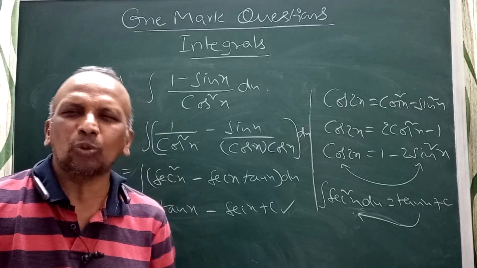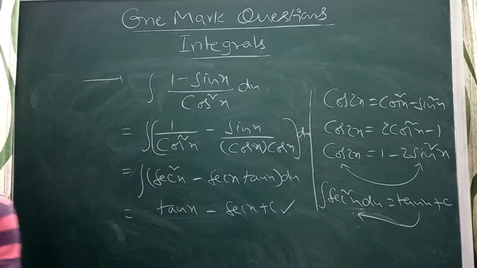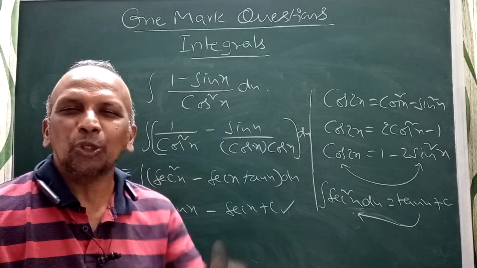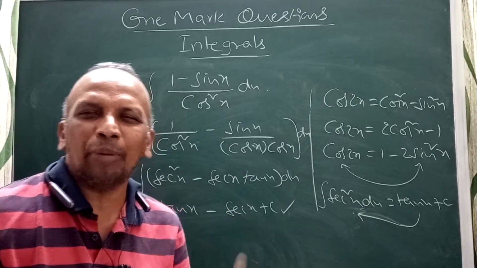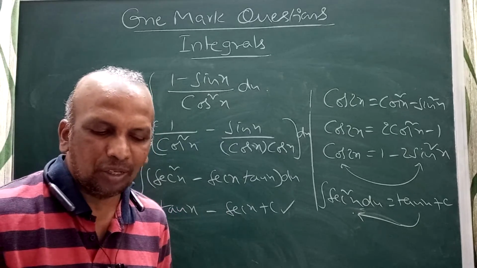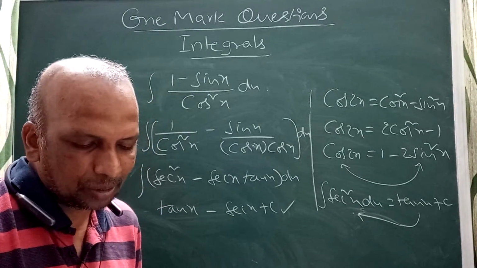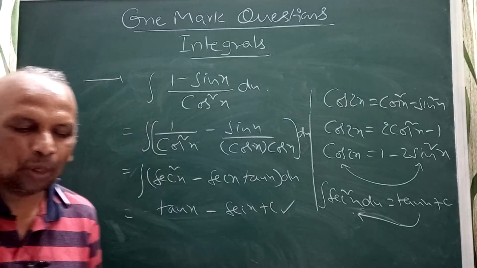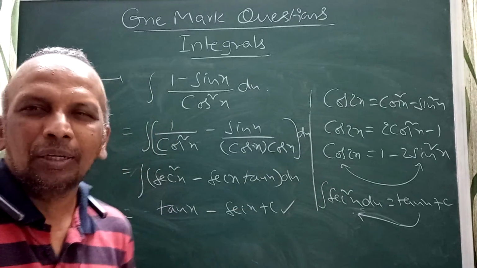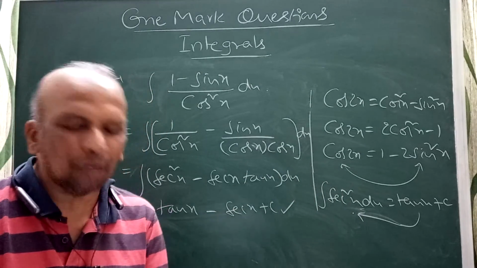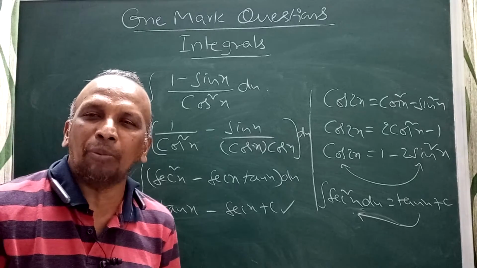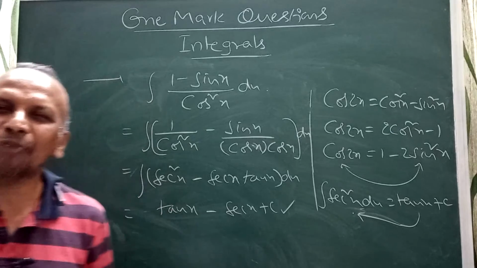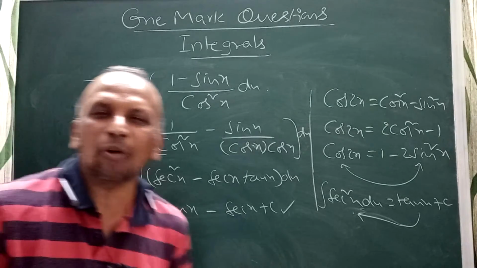If we are thorough with these questions, then the other parts will be easy. Doing part B, part C, part D, part E will be easy. So you do this first. Try to remember and recollect all these questions and try to solve them. Definitely you will be able to solve all the problems. I also included the maximum previous year questions that were asked in the board exams. Go through all previous year papers, even with the reduced syllabus, and you can check whether I covered all the questions or not.